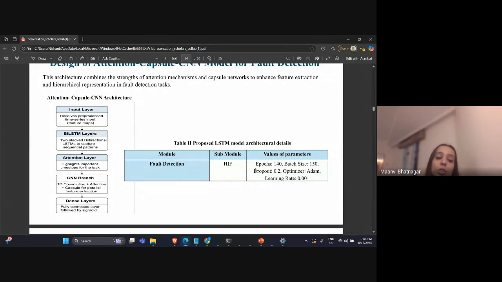This has been used so that if any of the features are not able to be identified by the BiLSTM or attention layer, maybe something is still left, then the CNN branch captures it.